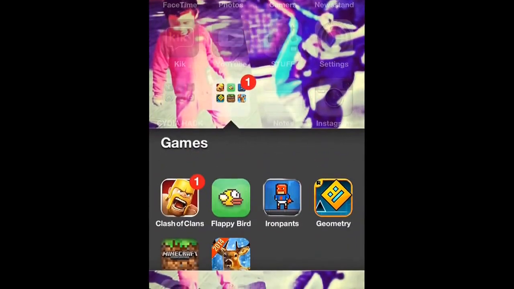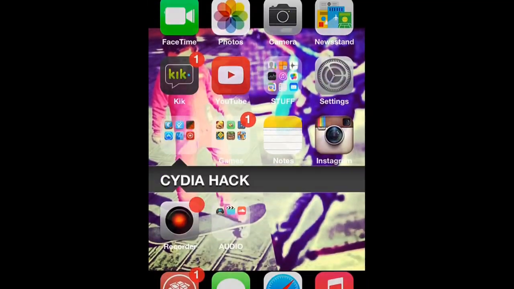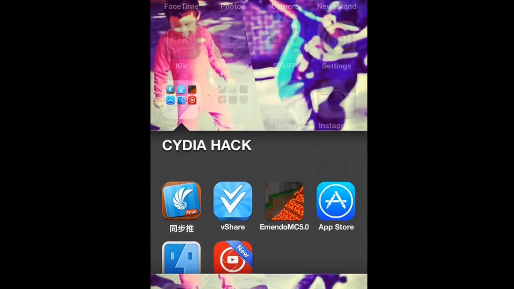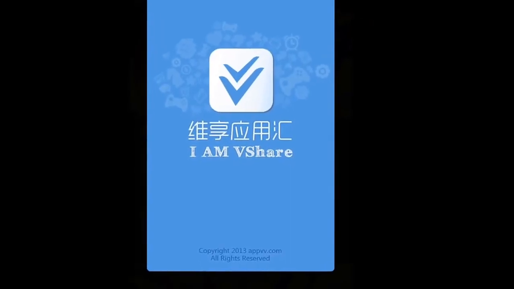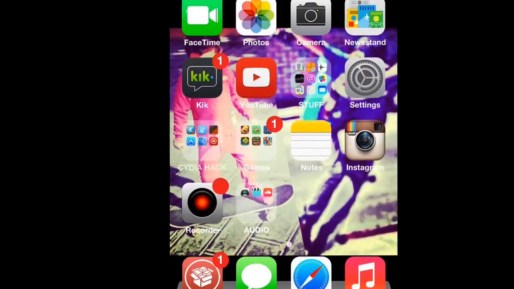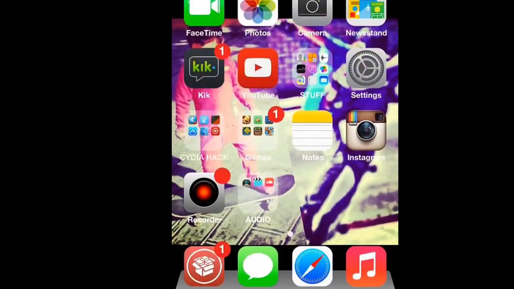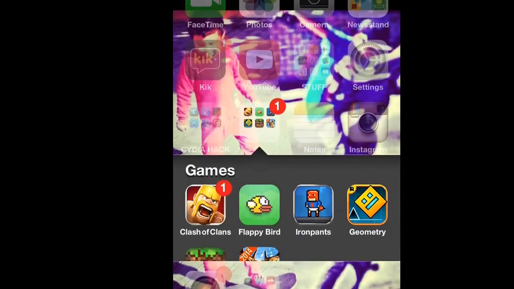To get Flabby Bird installed, you guys are gonna need a jailbreak device. You're gonna need to go to vShare or Tongbu. I recommend vShare the best. You can just download it from there. I don't want copyright, so yeah, nothing. So basically, you download Flabby Bird from there.